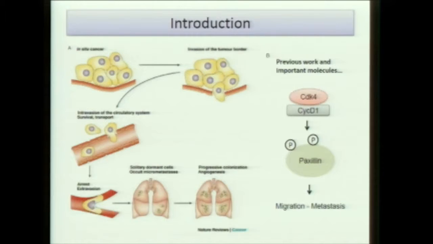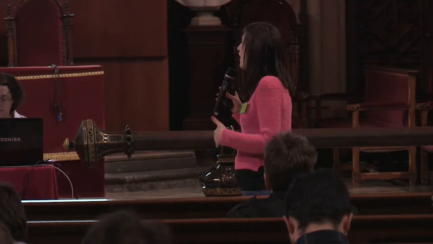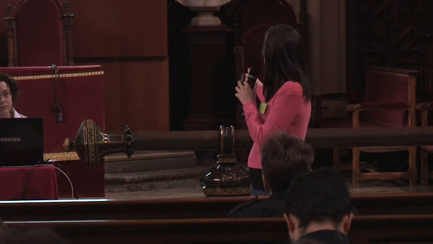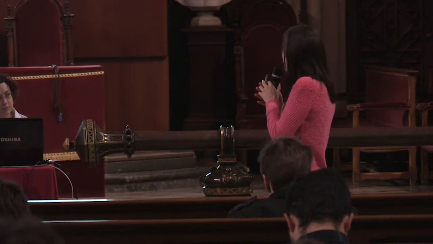We have a tumor at the top of the image here. There are a lot of cells that are growing and dividing very fast. But some of these cells in this tumor have the ability to cross the cell matrix and then to intravasate into a blood vessel. Once they are there, they are transported by the blood to different parts of the body. And when they feel comfortable somewhere in another tissue or when they receive other signals, then they extravasate into a new tissue and start growing a new tumor there. So that is a metastasis from the first tumor.